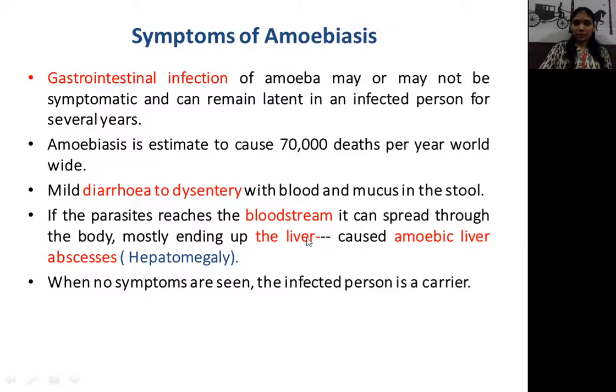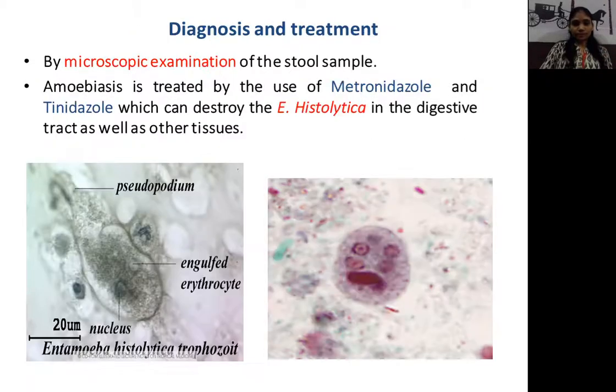So you should remember that when the trophozoites enter into the liver, they damage the liver and cause amoebic liver abscess. What is the meaning of abscess? Abscess means the liver gets swollen and accumulates pus within it. And when no symptoms are there, suppose the person does not show any symptoms, then also the person is a carrier. Why? Because they have the trophozoite, the cyst, within the human body, so it is a carrier.